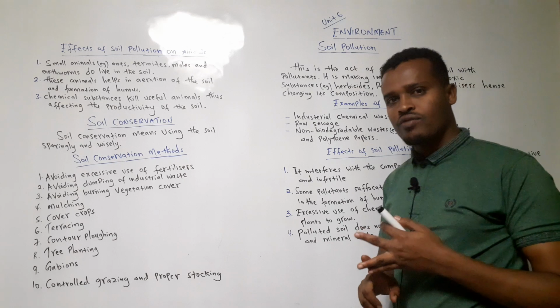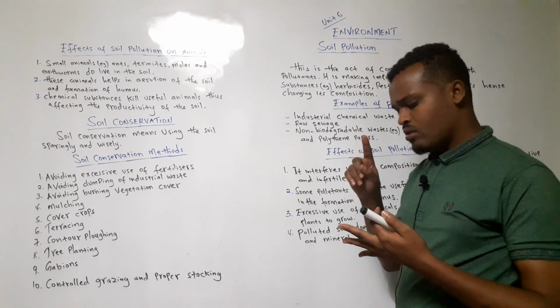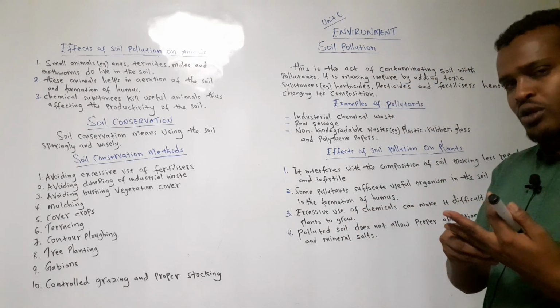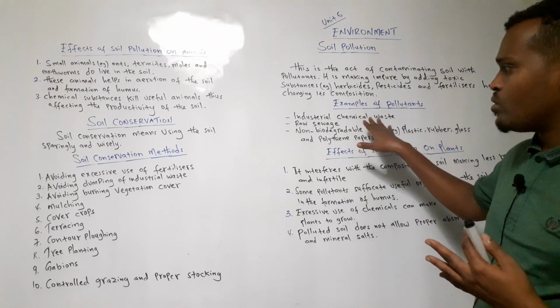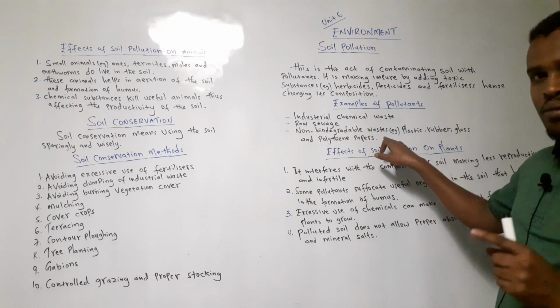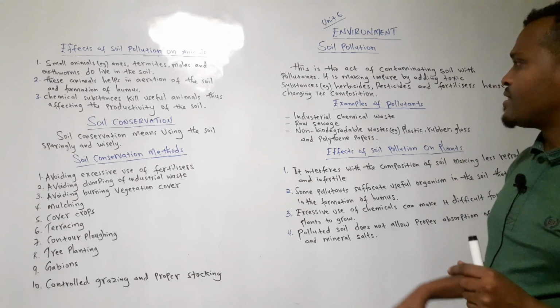One is a noun, the other one is a verb, the other one is a noun. Yes, two are nouns. Pollution and pollutants are nouns. Pollution is the process; pollutants are these things: industrial waste, raw sewage, non-biodegradable wastes. Examples of those non-biodegradable wastes are rubber, plastic, glass, bullet and papers.